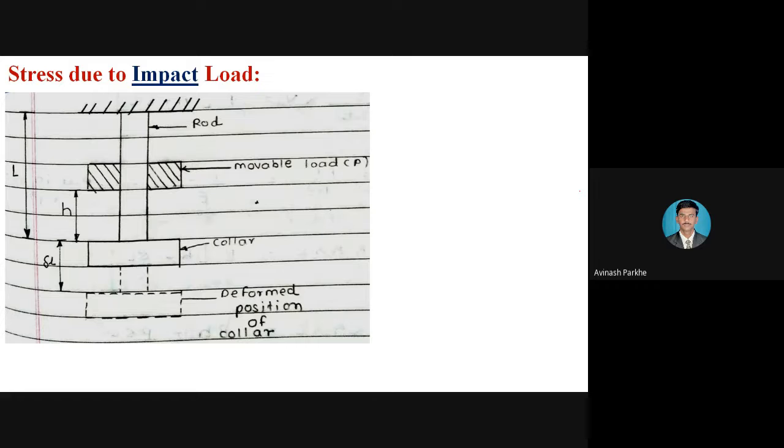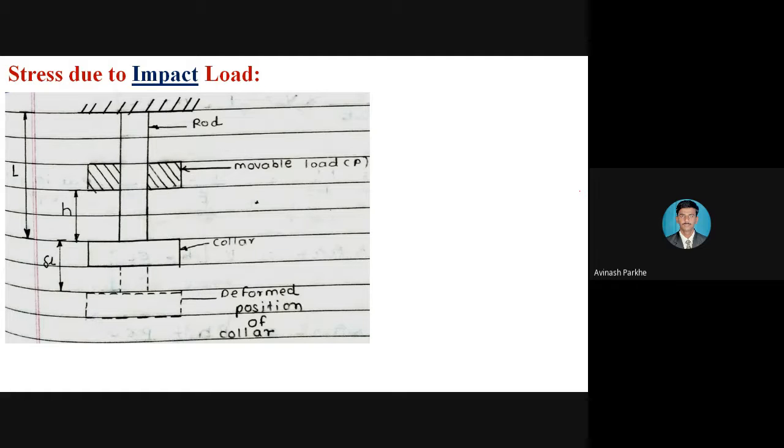If the load falls from a certain height and strikes another component, that load will be considered an impact load. Or we take a ball and hit it hard against a wall, so that will also be considered an impact load.